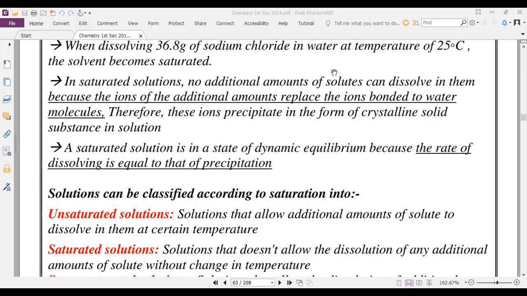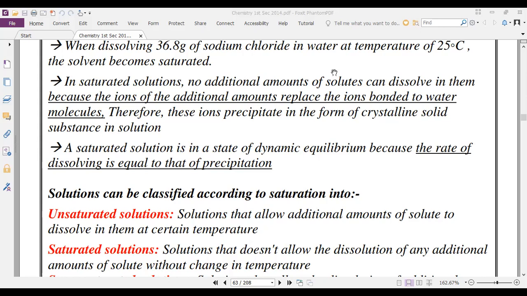You can't add anything to it. No additional amounts of solute can dissolve in it. Why? Because the ions of the additional amount replace the ions bonded to water molecules.